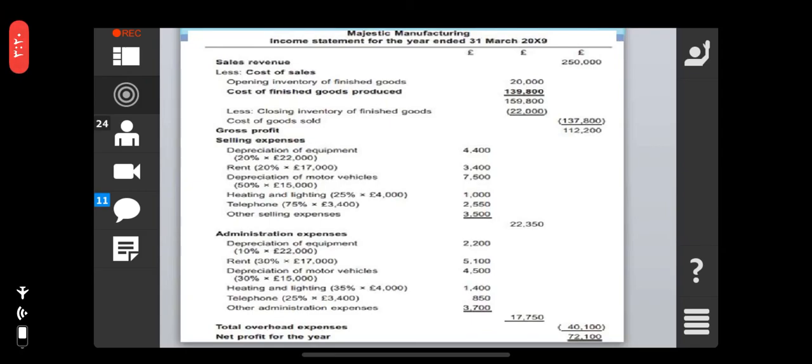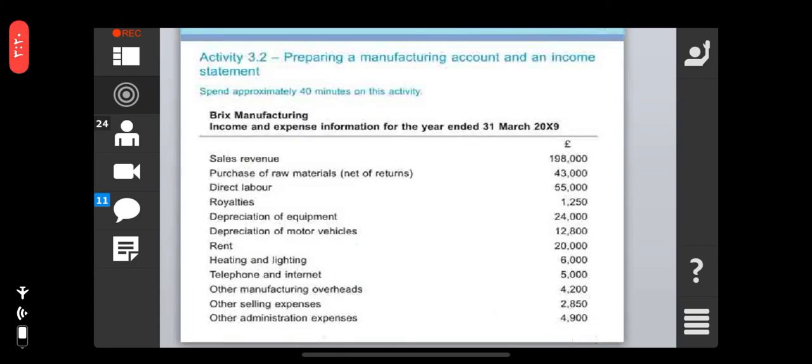So it is 22,350 and 17,000, 22,100. Do you understand it?